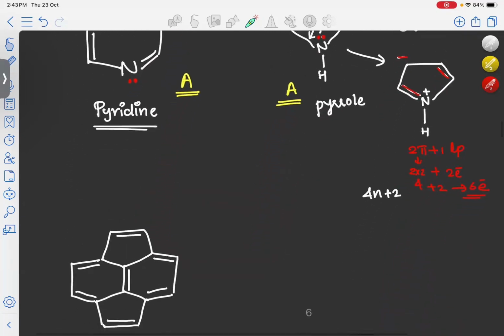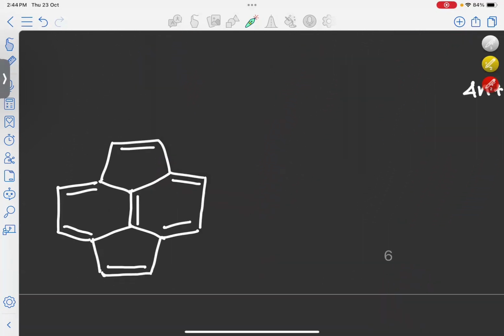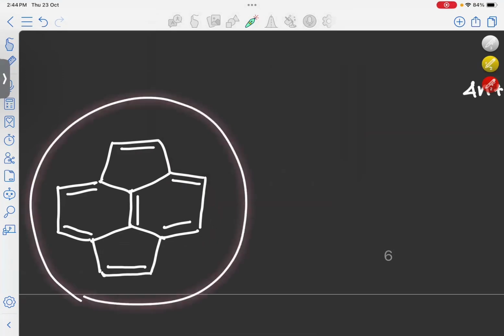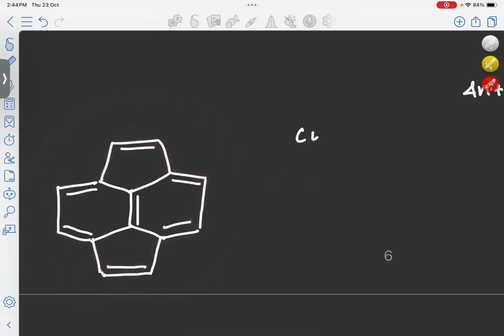Now, we look at this molecule here. As you can see, it is a cyclic molecule. So it is cyclic. Now, all the carbons in the cyclic system are sp2 hybridized. That means this is planar. See, there are alternate double and single bonds in the system. That means this molecule is conjugated.